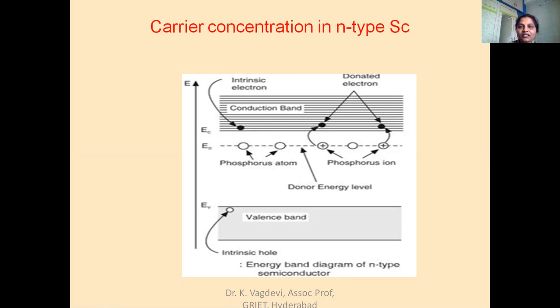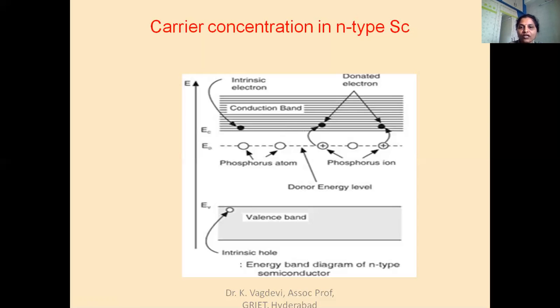When we slightly increase the temperature, instead of the valence band electron going to the conduction band, initially the phosphorus atoms, which have 5 valence electrons, readily donate the 5th valence electron, which is not involved in the bonding of silicon. So the 5th valence electron of the phosphorus atom will go from the donor energy level to the conduction band. When the phosphorus atom gives up its valence electron, it becomes an ion. So the number of electrons in the conduction band initially is equal to the number of phosphorus donor ions.